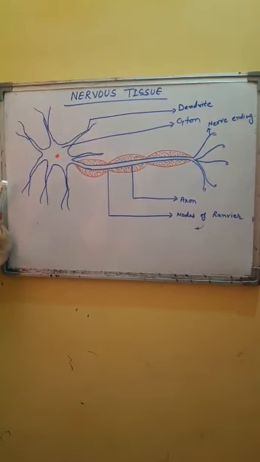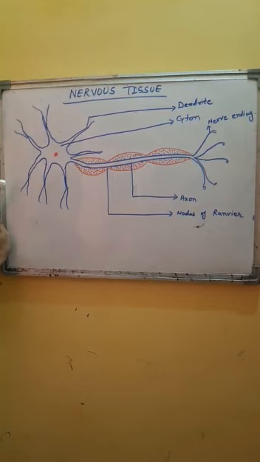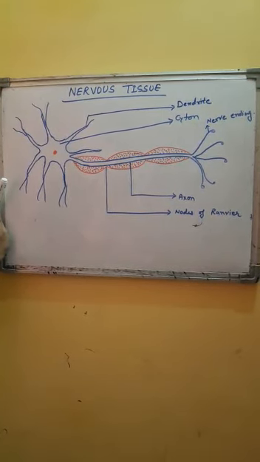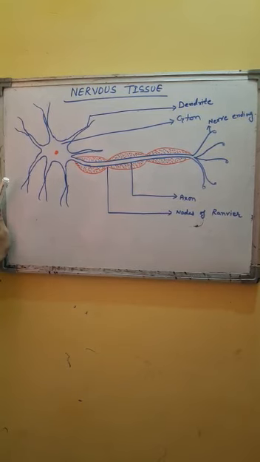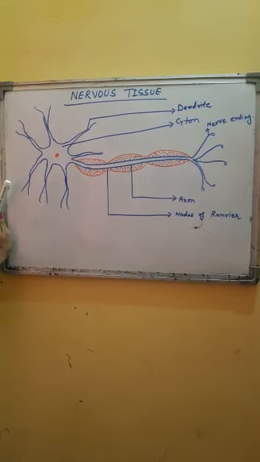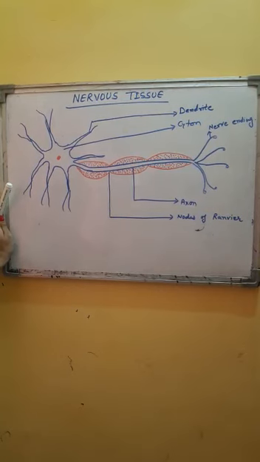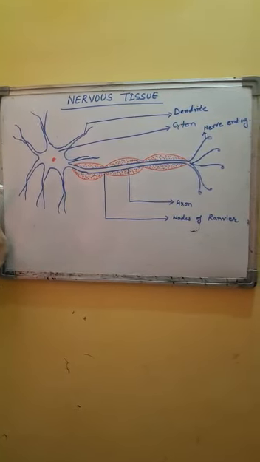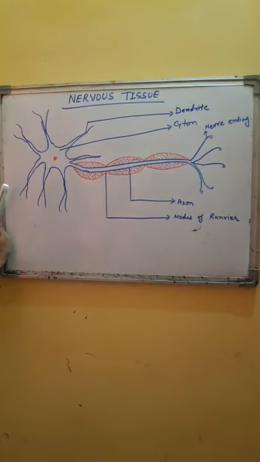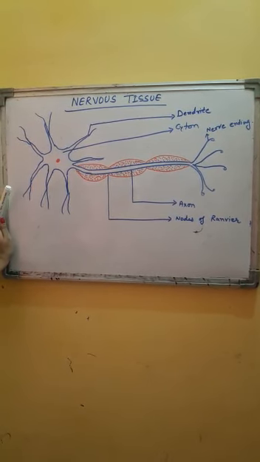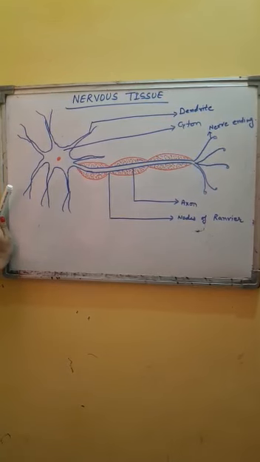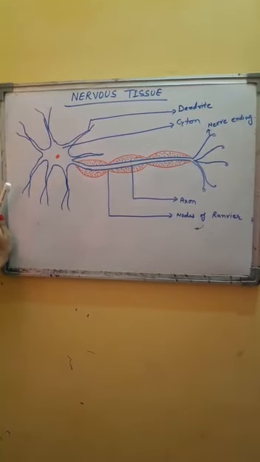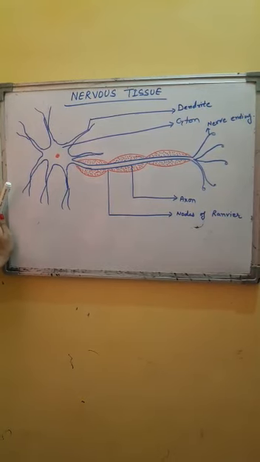It is present in the nervous system of the body, that is in the brain, spinal cord and sense organs. The neurons are typical cells responsible for conduction of impulses. A neuron is the longest cell present in the human body, sometimes 90 to 100 centimeters long. The neurons are specialized for conduction of nerve impulses.